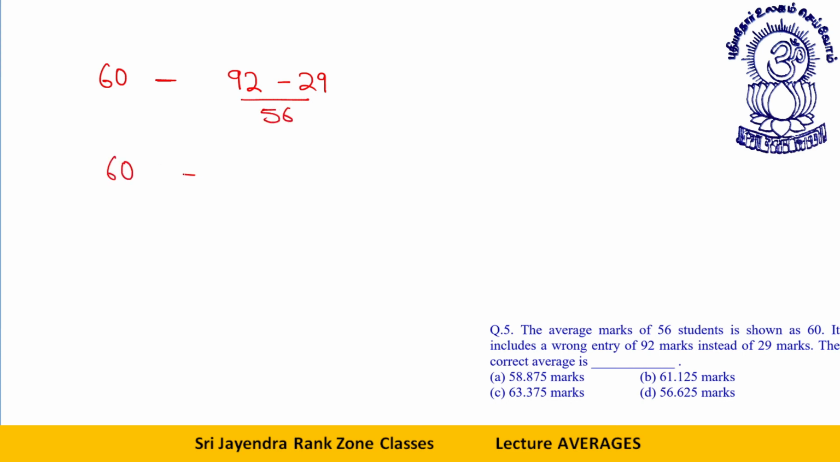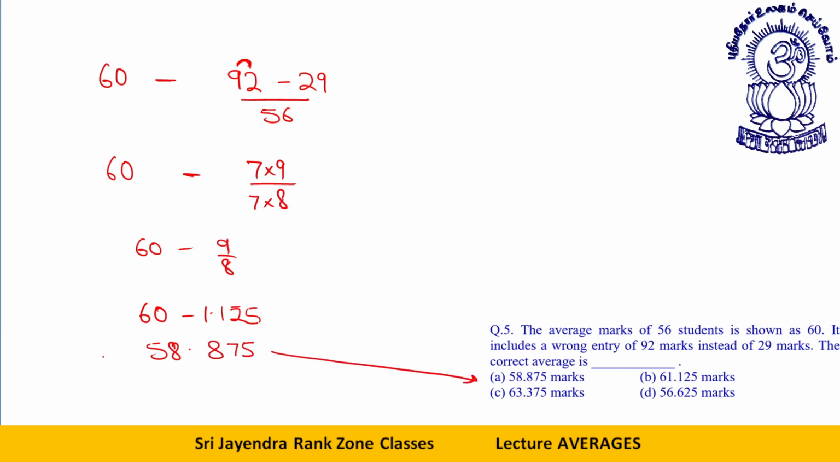This will be what? 60 minus. The difference between these two is 7. So this will be 7 into 9. Denominator it is 7 into 8. So this will be 60 minus 9 by 8, 60 minus 1.125, 58.875. Do we have any such option? Yes, this is your answer. Okay.